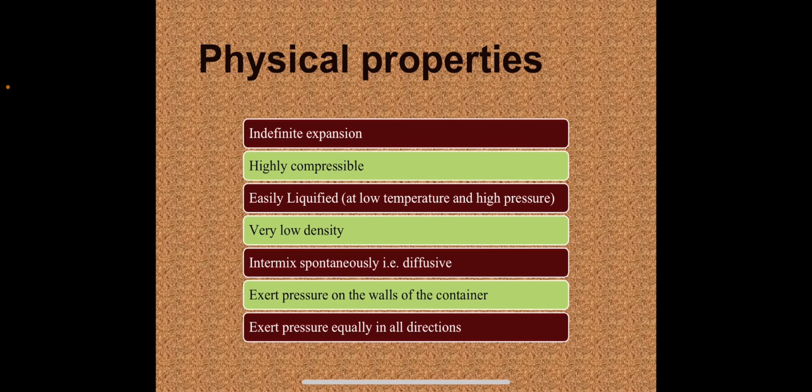Gases intermix spontaneously. This property is also called diffusion. Gases exert pressure on the walls of the container. Gases exert pressure equally in all directions. So these are some physical properties of the gases.